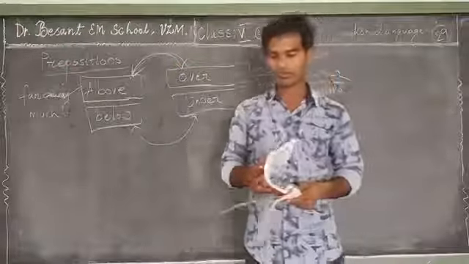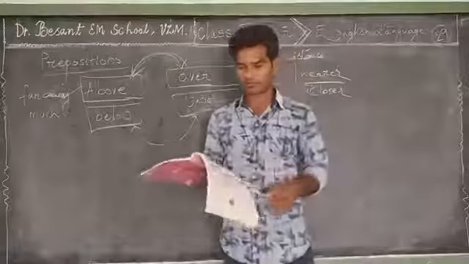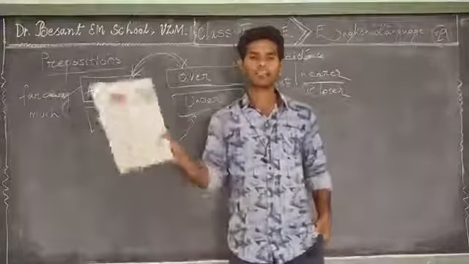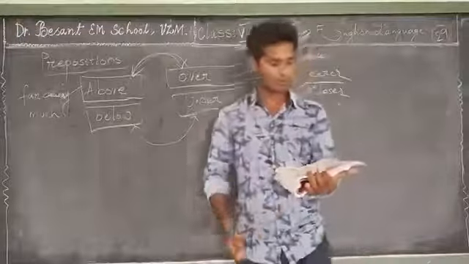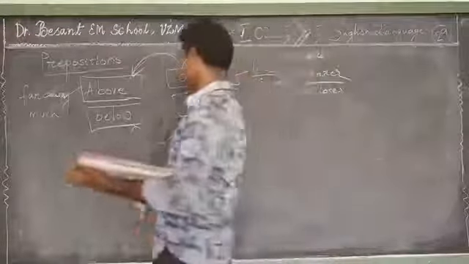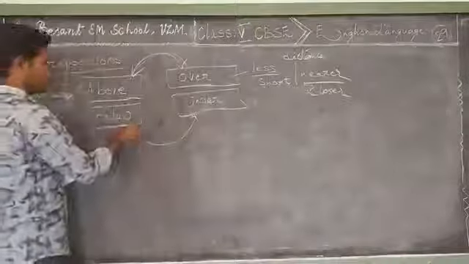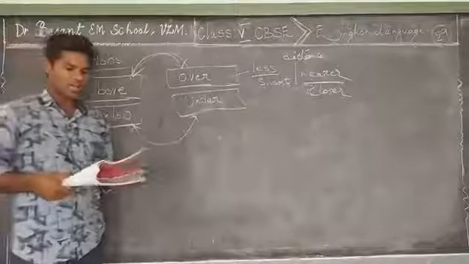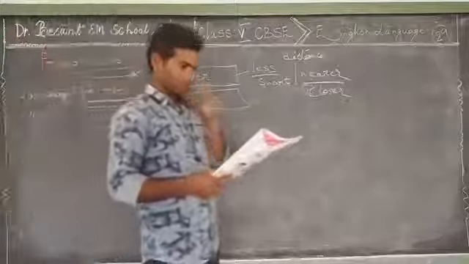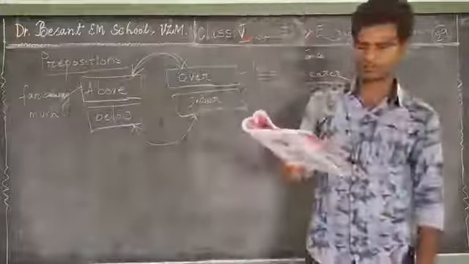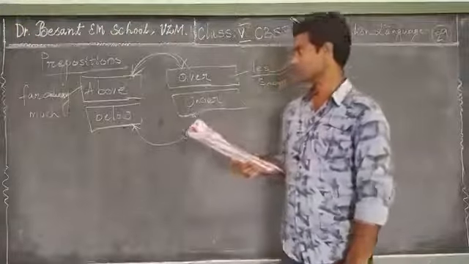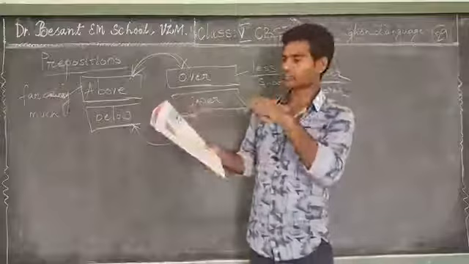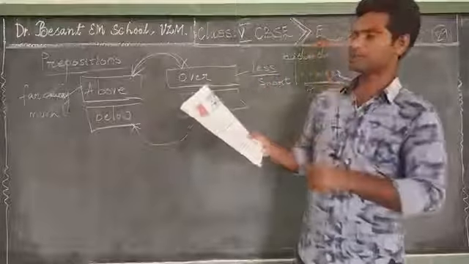Okay, now let's go for the next one. In this page, page number 54, we are going to learn about under as well as below. Now let's find the difference in their usage. Observe the dog. The dog is under the carpet. The flower vase is below the painting.